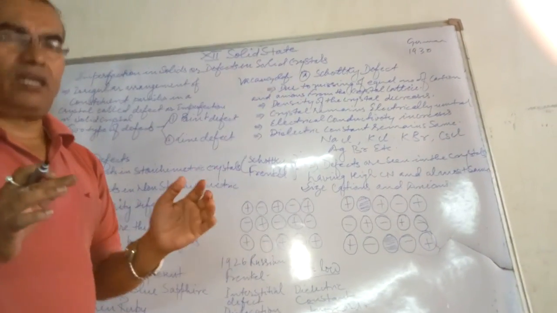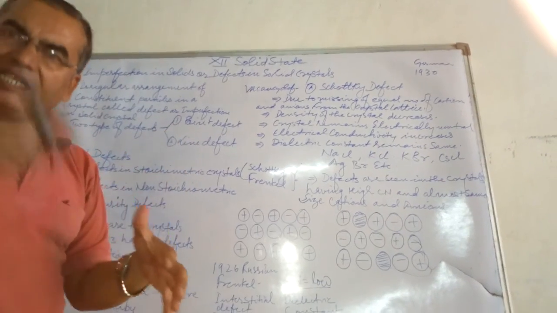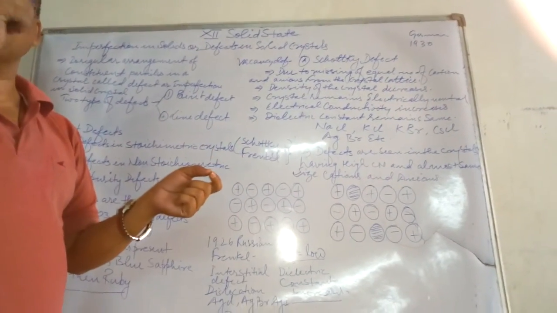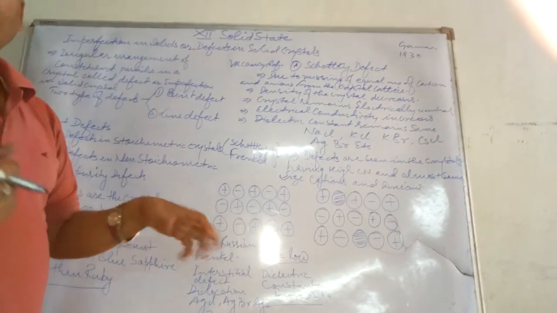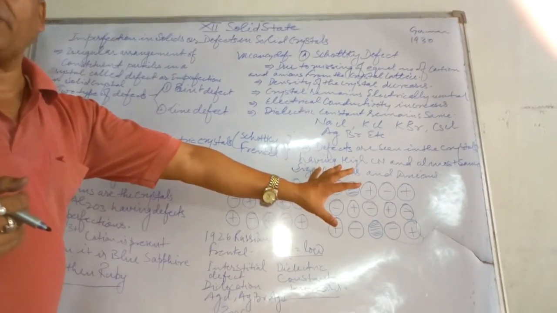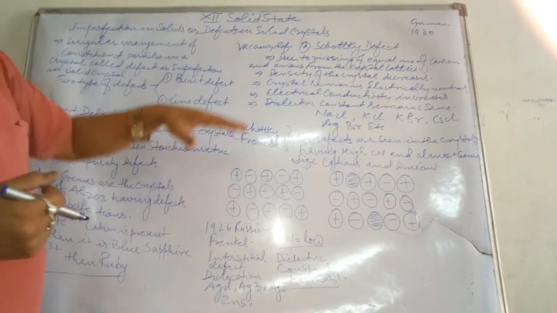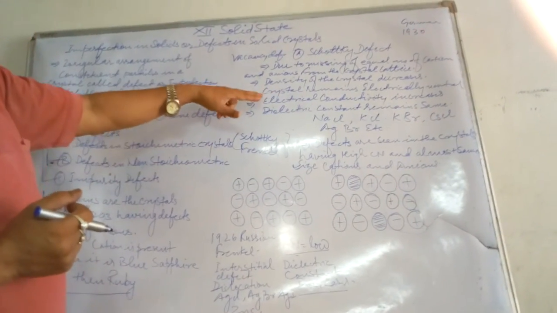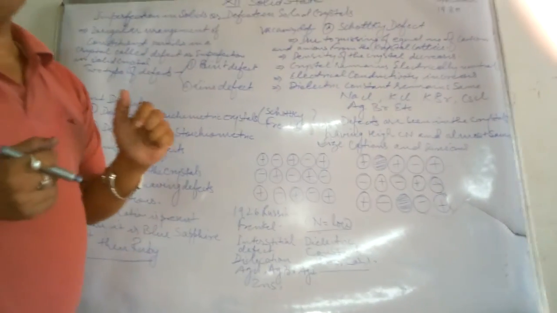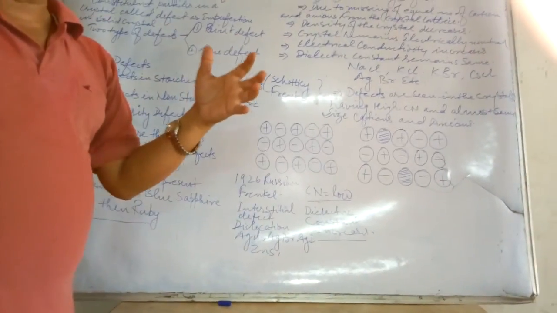Second point: the density of the crystal in Schottky defect decreases. Why? You already know the formula, density equals mass upon volume. Due to the missing of cations and anions, the mass of the crystal will be reduced, and ultimately the density will also be reduced. Now the third point: the crystal remains electrically neutral, because an equal number of cations and anions are missing.